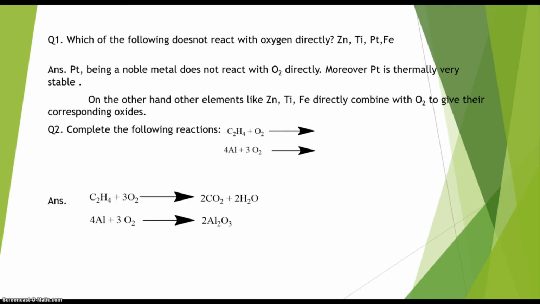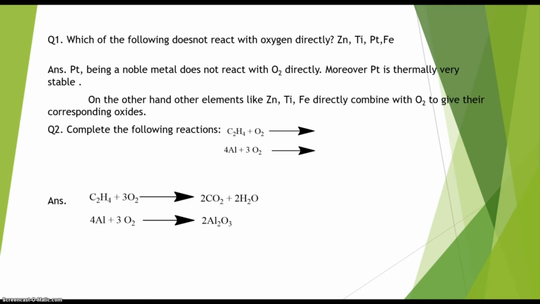Zinc, titanium and iron can combine with oxygen directly to form their corresponding oxides, but platinum will not react with oxygen directly, while the other metals can react with oxygen, forming their corresponding oxides.